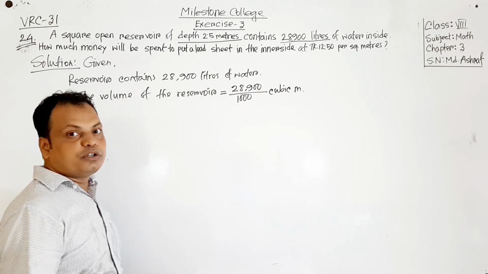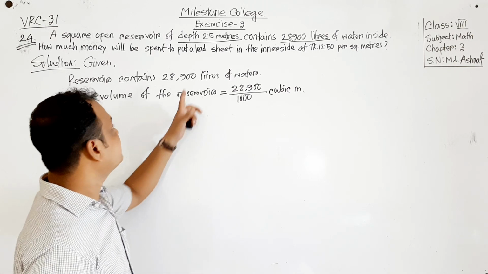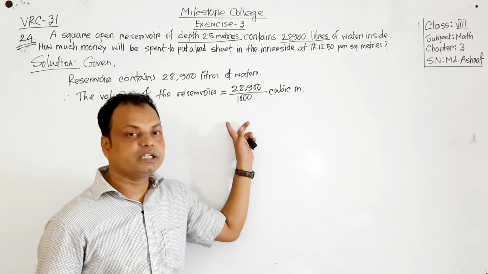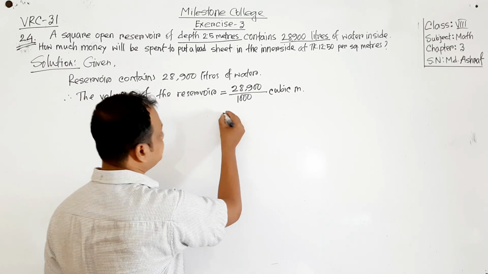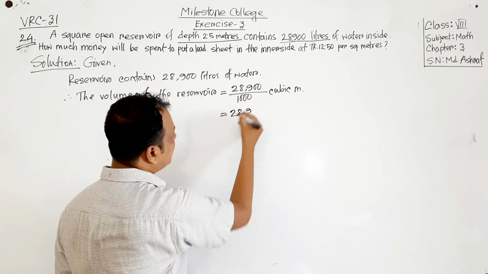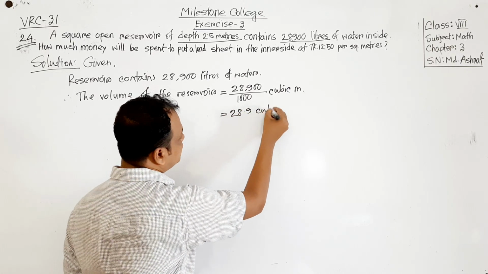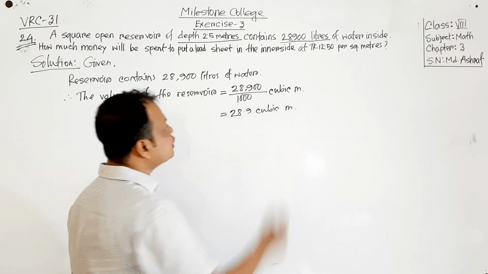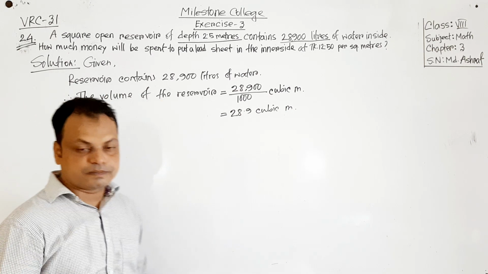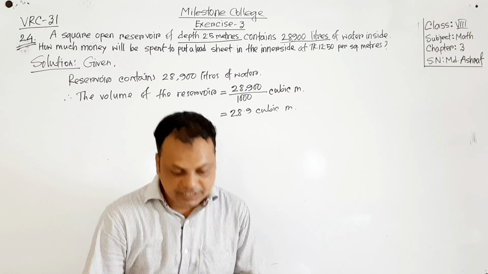If we want to convert liters into cubic meters, we have to divide by 1000. Dividing, we get 28.9 cubic meters. So this is the volume of the reservoir.